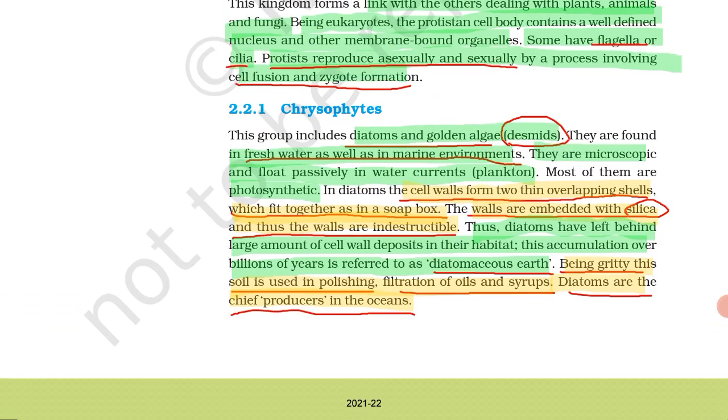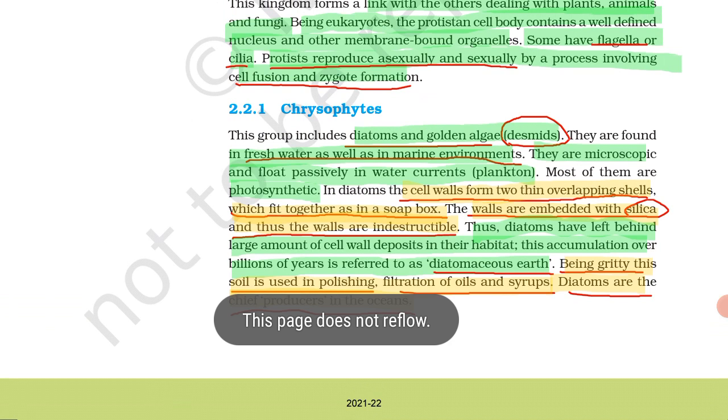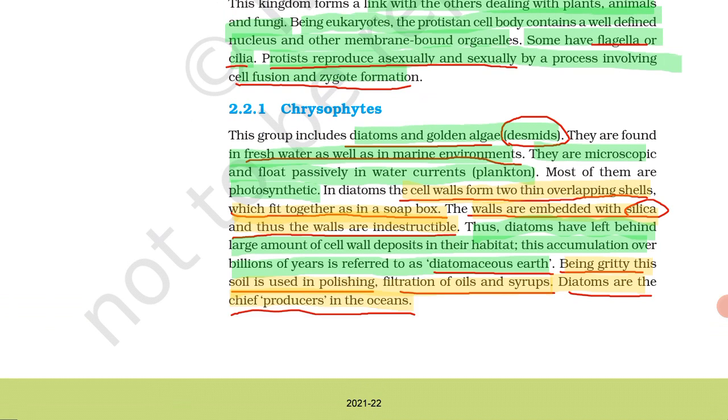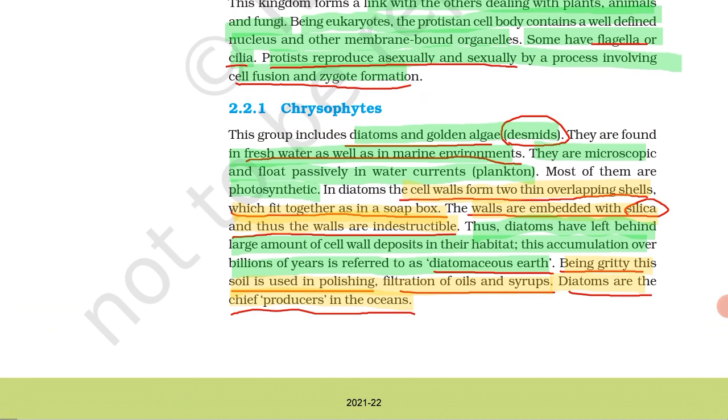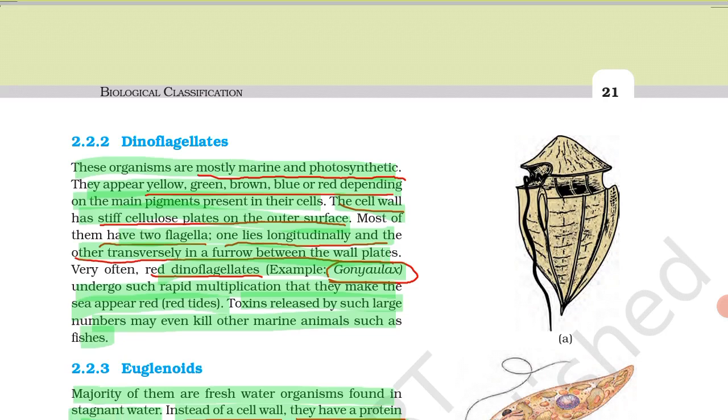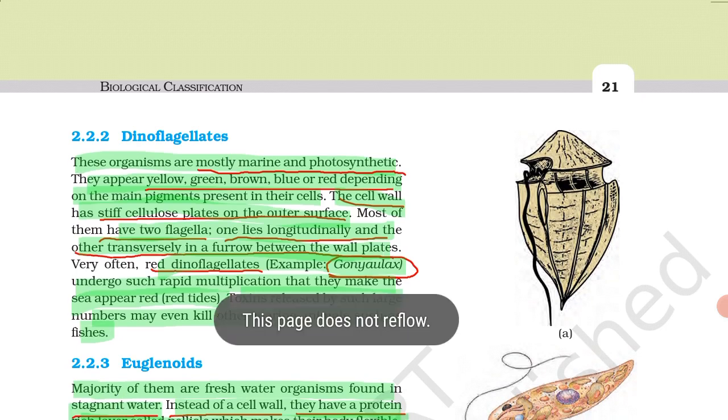Next is chrysophytes. Chrysophytes are also called diatoms or golden algae. They are microscopic and float passively in air currents. Next, the walls are made up of silica. They are indestructible, and it is useful for polishing, and filtration of oils and syrups. Next, they are the chief producers in oceans.